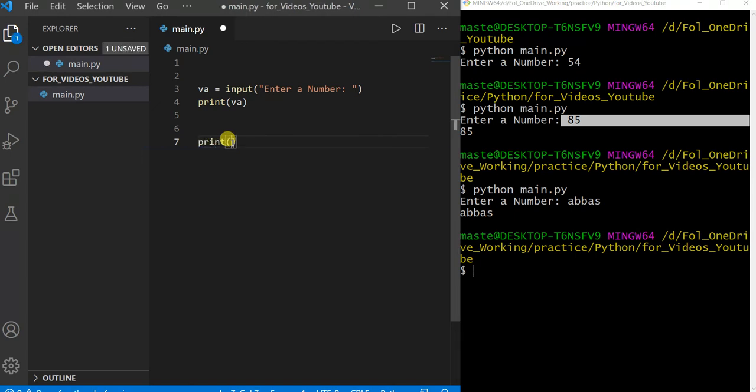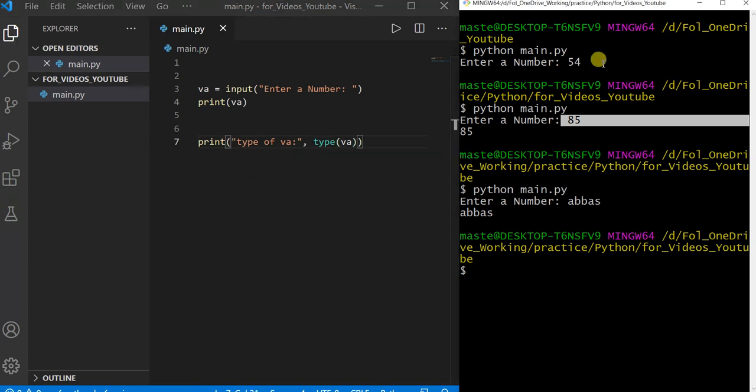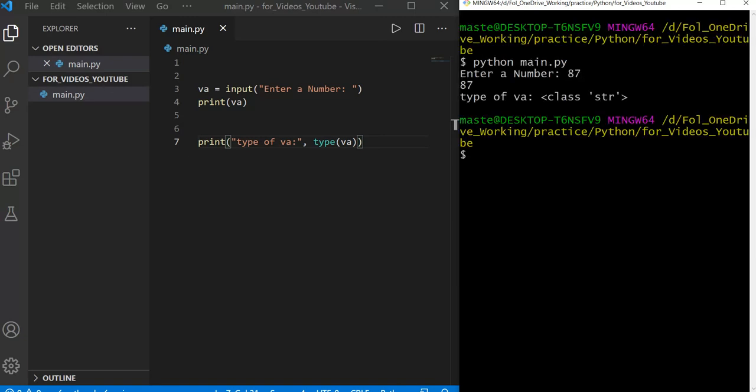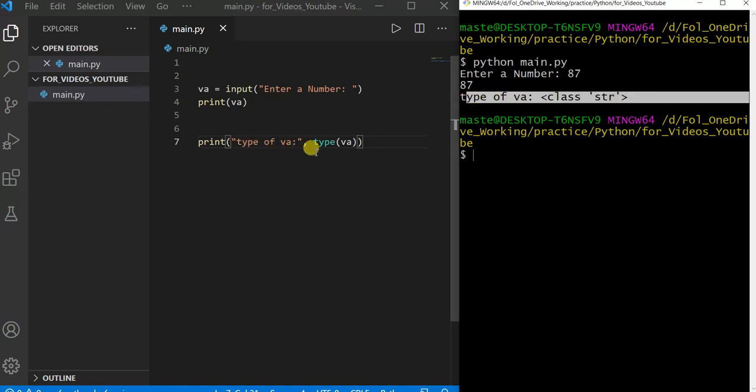When I say print type of the variable, and I enter 87, see, the number is 87, but it says the type of the variable is string. It is a string. You are going to say, boss, you told us that 87 is an integer value, so why is it not an integer? Yeah, I know. Let's check with a string.